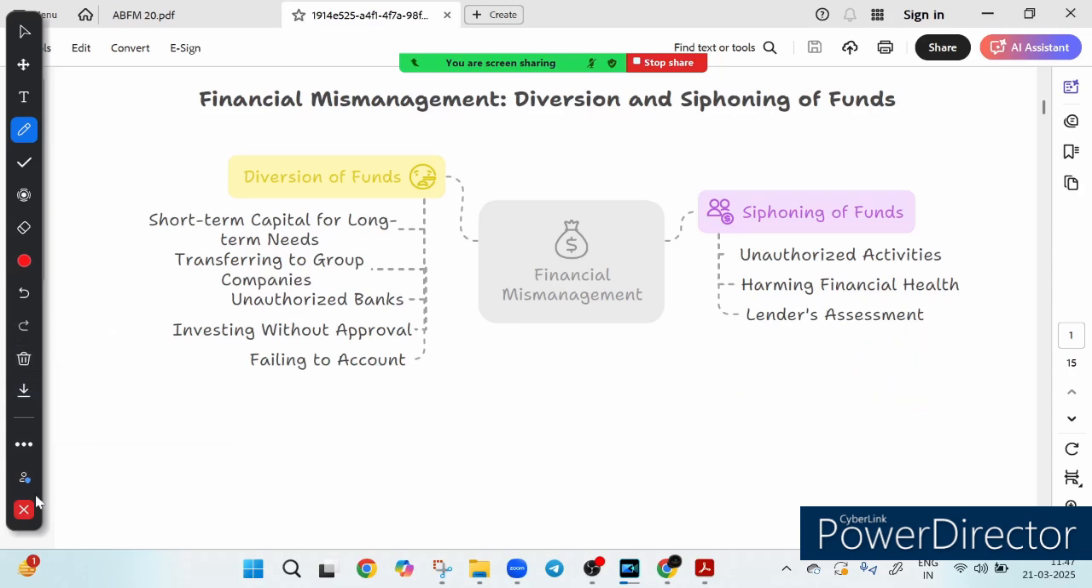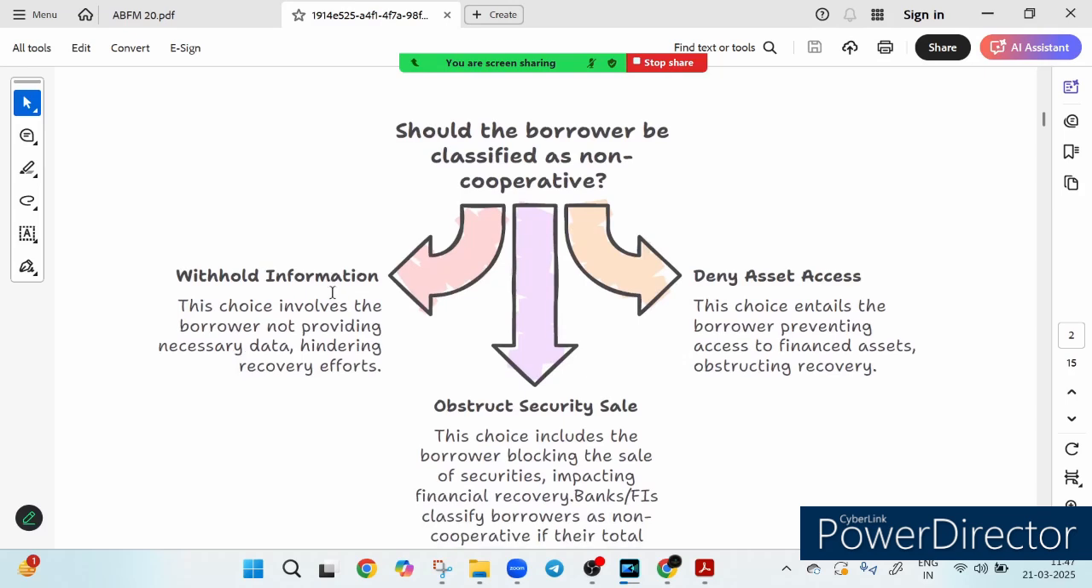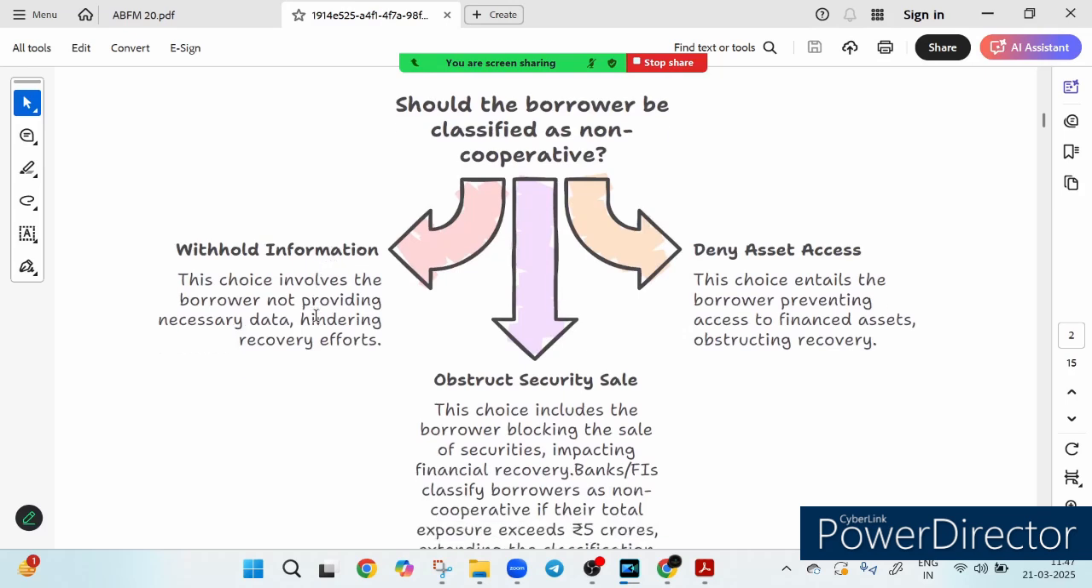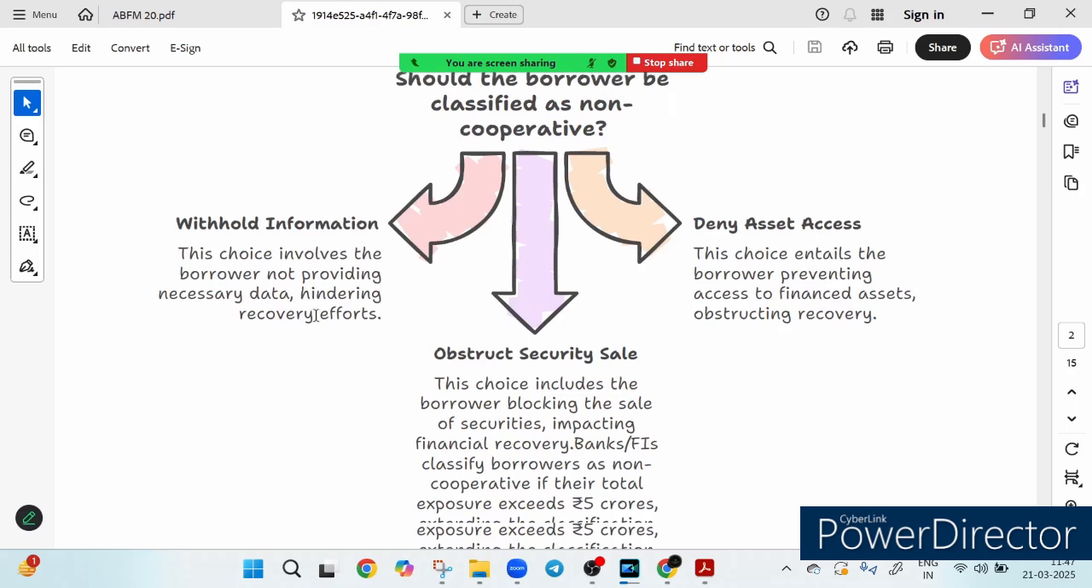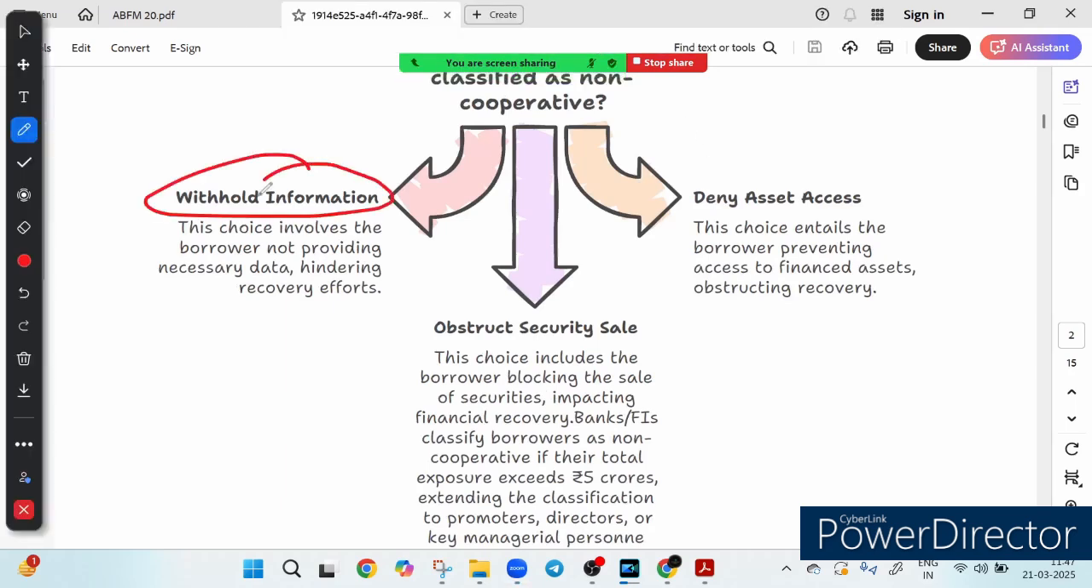So now let's shift our focus to our next slide, and the next slide you can see is a very good, important question. Let's answer this question. Imagine a borrower. The question is, when is a borrower considered non-cooperative? Imagine a borrower deliberately blocking the recovery process. Should they be labeled non-cooperative? Let's find out. First thing is withholding information. Try to understand withholding information. It means that some borrowers refuse to share crucial financial data, making it harder for the bank to recover dues. So no transparency, no trust.